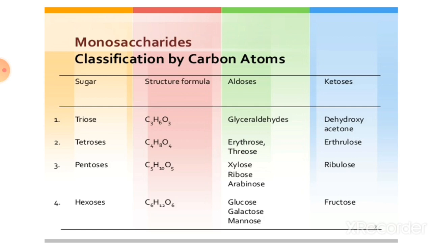Then pentose, which contains 5 carbon atoms, for example ribose and xylose. These are examples of aldehyde pentose sugar, and an example of ketone pentose sugar is ribulose. Then hexose, which contains 6 carbon atoms, C6H12O6. It is glucose in the case of an aldehyde group, and if it has a ketone group, it is called fructose. Other examples of aldehyde hexose are galactose and mannose.